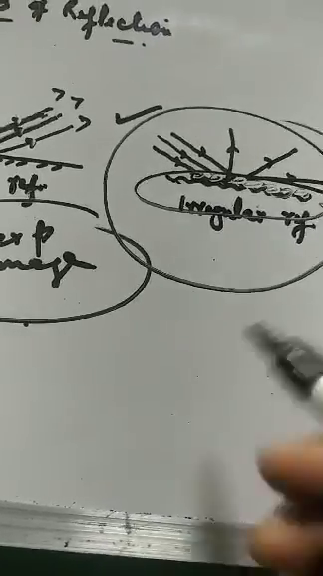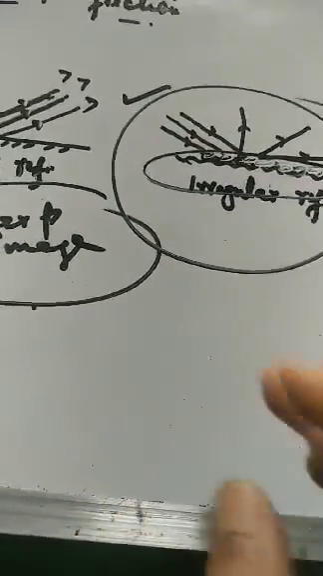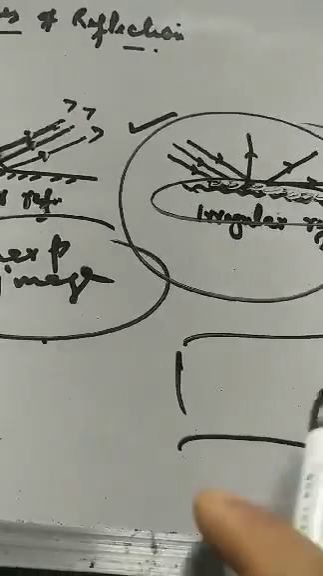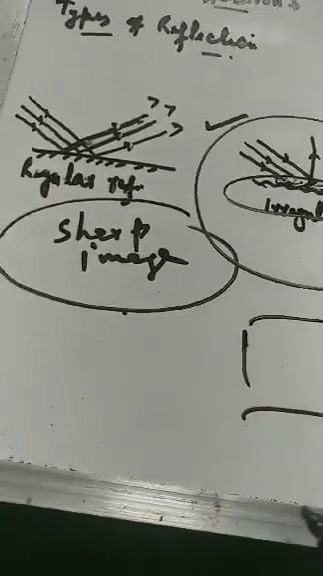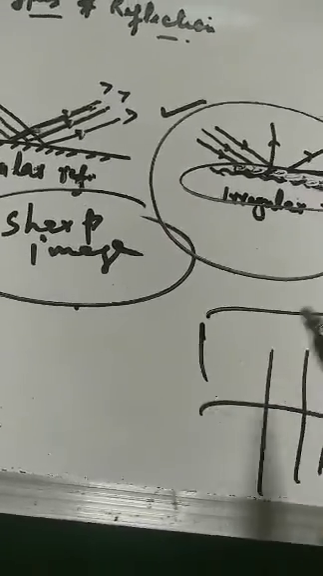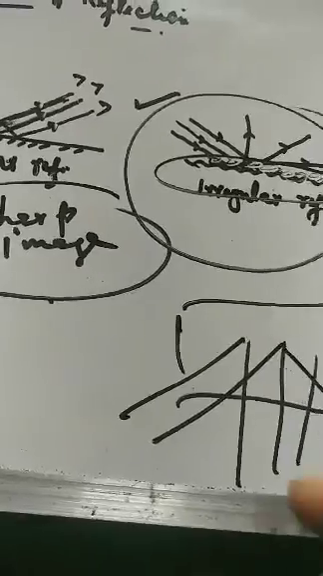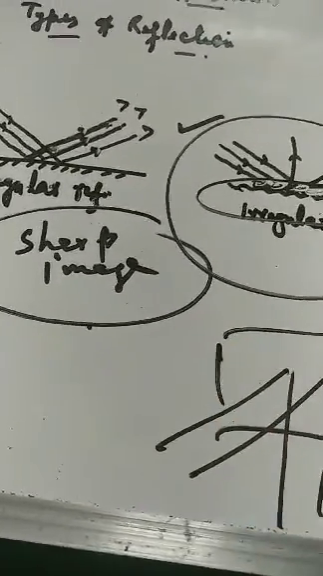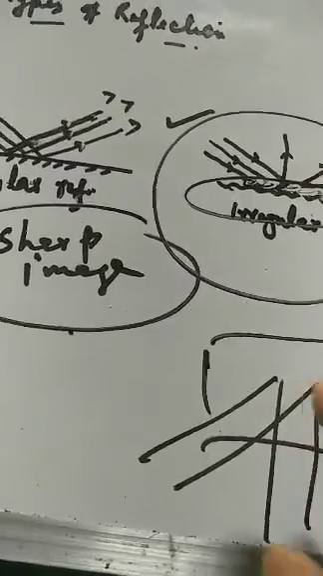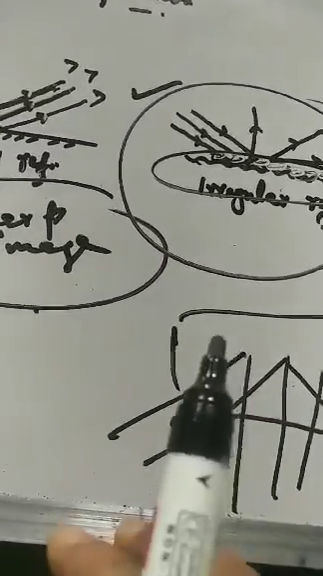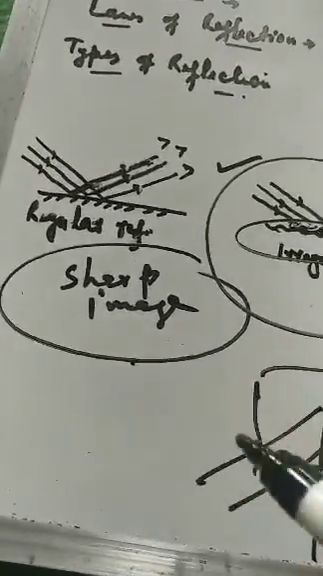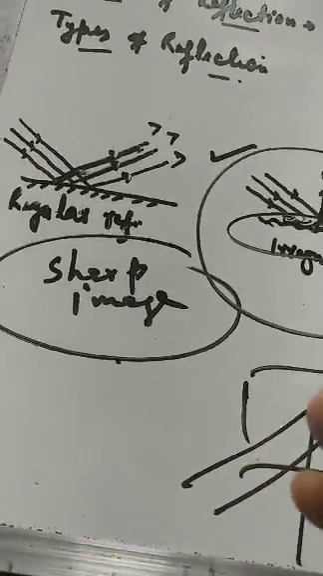And the screen of the cinema hall is also rough. It is made rough so that when light falls on it, it gets scattered and reflected in all directions. That is why every person sitting in the cinema hall is able to see the picture on the screen. So we are able to read a book or newspaper. Again, this is irregular reflection, also called diffused reflection.